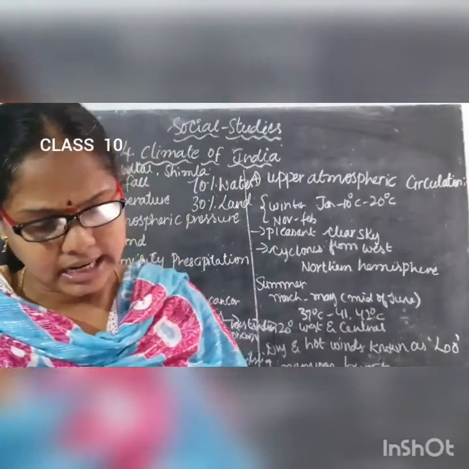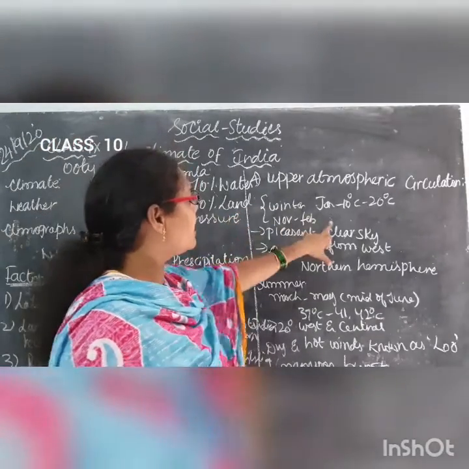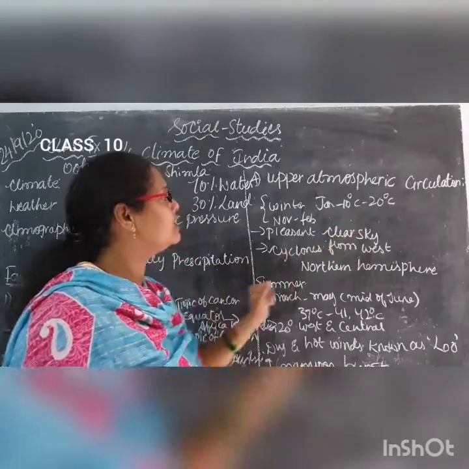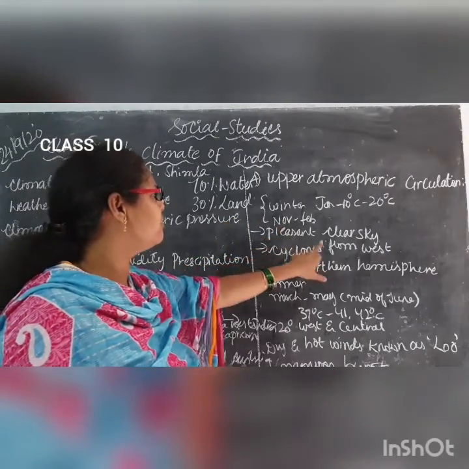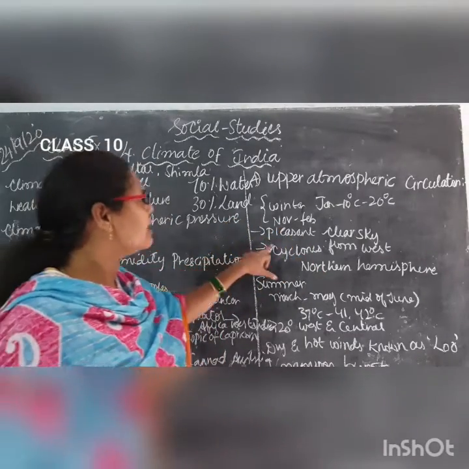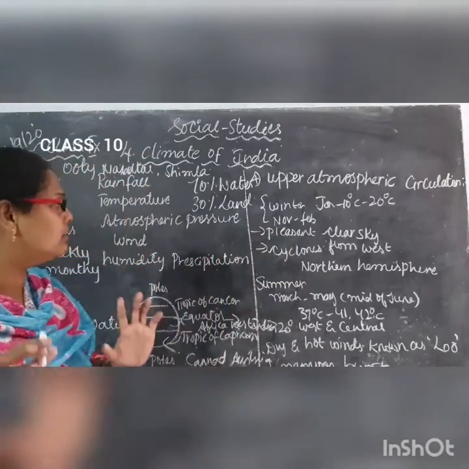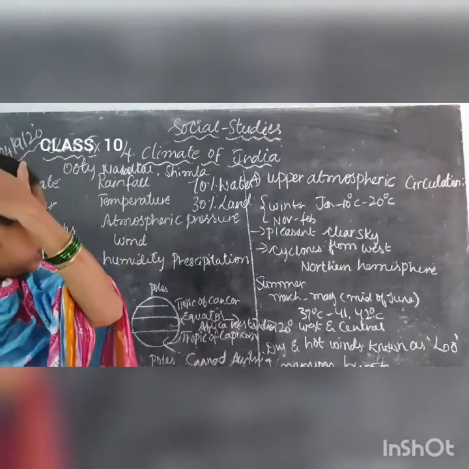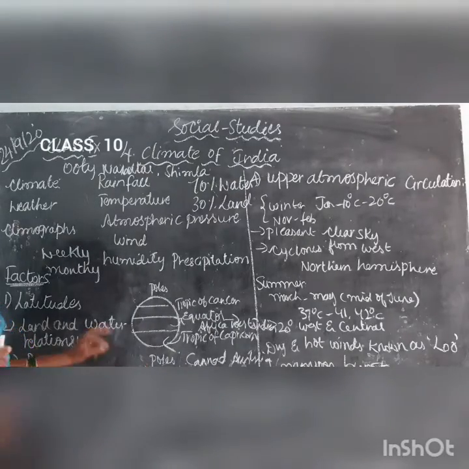So here children, coming to the seasons. What are the seasons here? They are given winter. It ranges from 10 degrees Celsius to 20 degrees Celsius. Winter comes in the months of what children? November to February. What is the climatic condition during that time? The sky will be very clear, and the cyclones move from west to the northern hemisphere. From which direction are we getting the cyclones children?